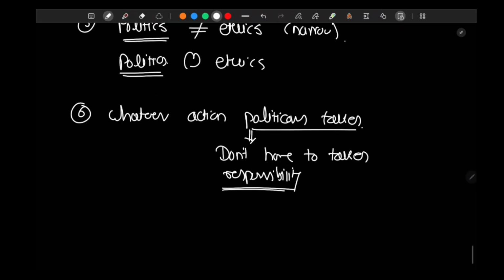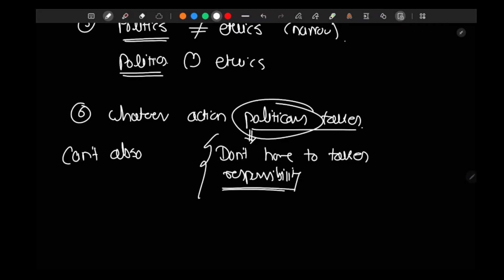Because there is no ethics in politics. She says that politicians have to take up responsibility, right? There should be some accountability for politicians. She says that we cannot absolve politicians of all responsibility.